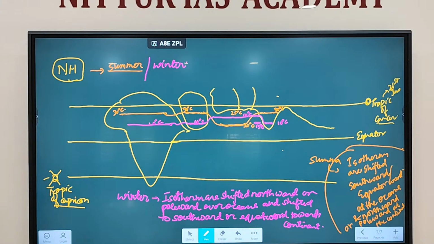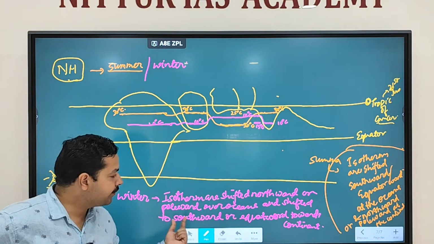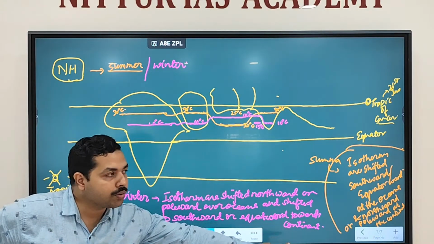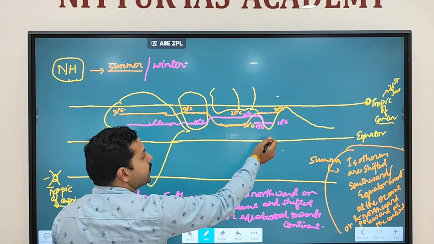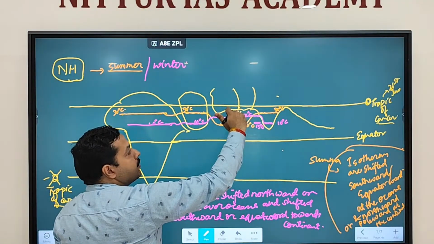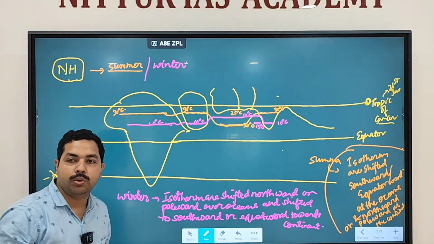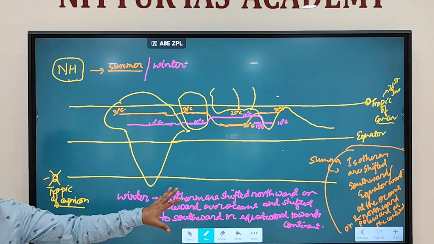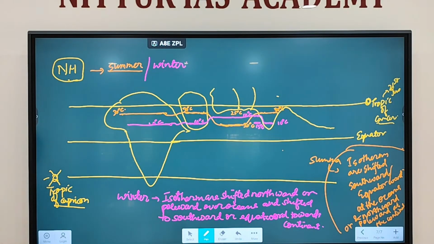Fine. So in summer, isotherms are shifted southward or equatorward at the ocean, but in winter, isotherms are shifted southward or equatorward towards the continent. So this is the continent, you are seeing it is southward or equatorward, and this is the northward or poleward condition that you are seeing. So this is how you see the placing of isotherms in summer conditions and in winter conditions. Fine.